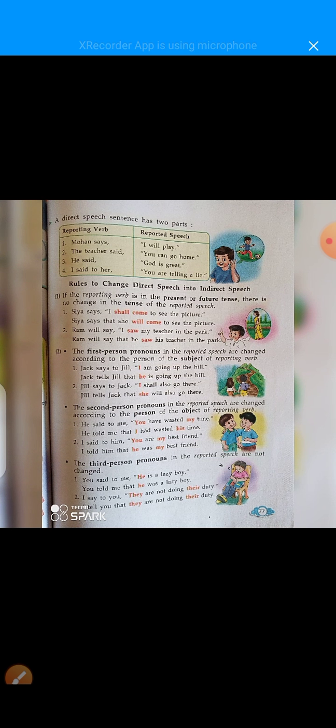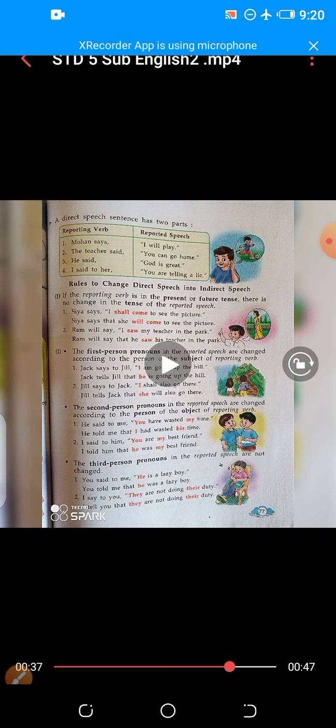I said to you, "They are not doing their duty." I tell you that they are not doing their duty. Dear students, these examples are very easy to solve.